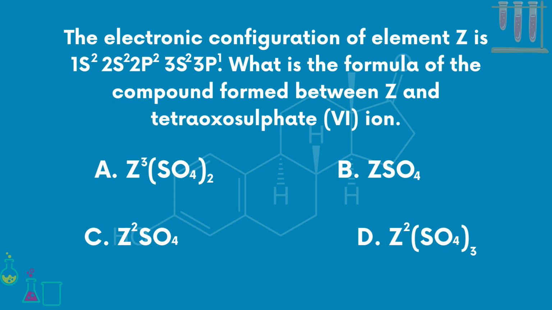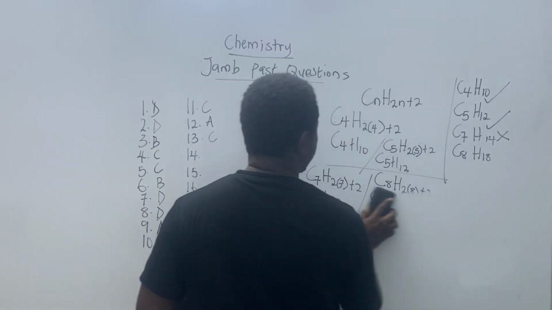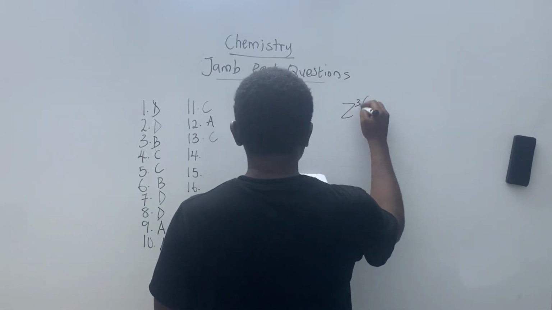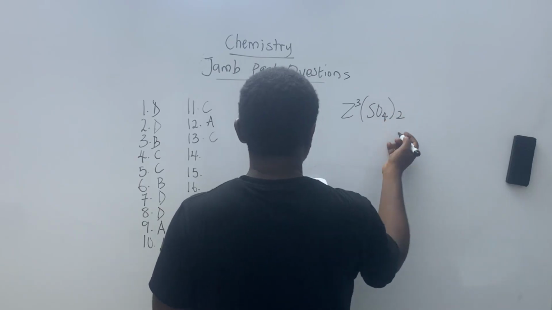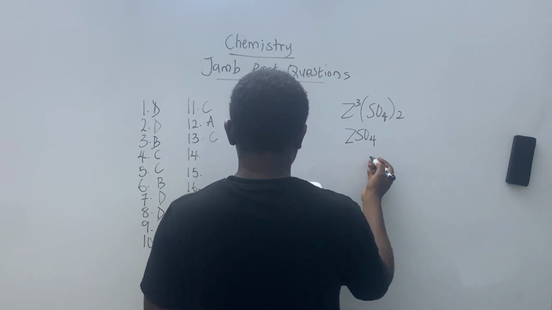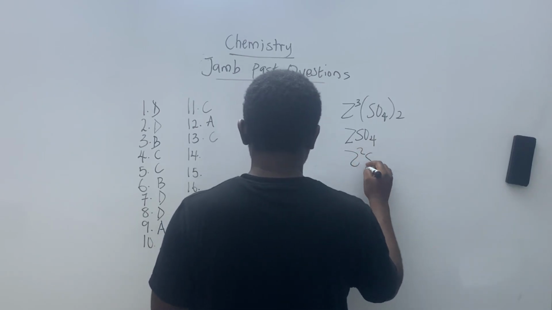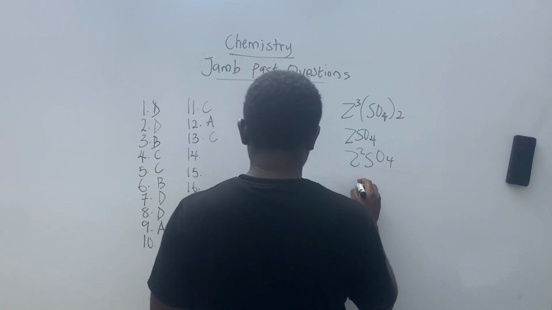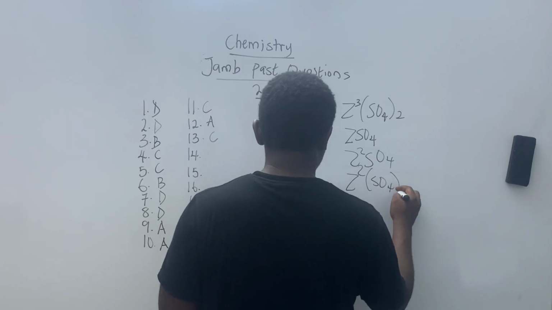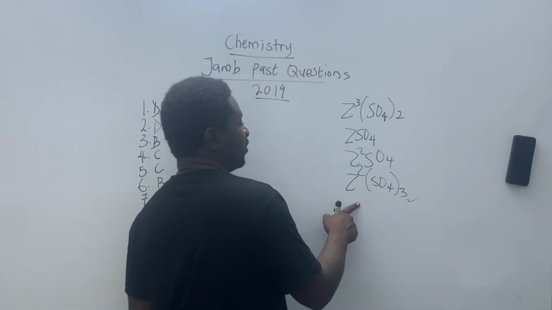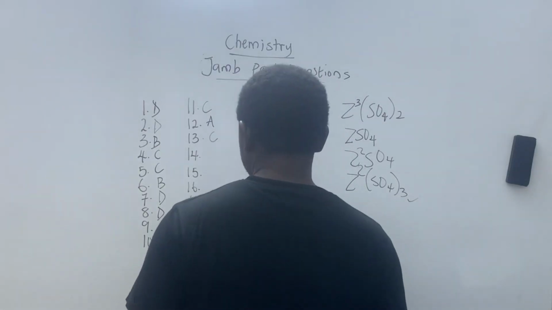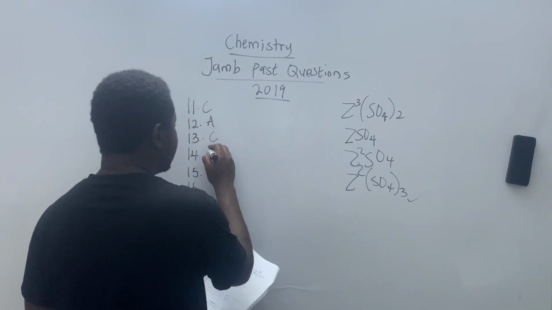Okay, let me write that. So don't look as if I'm trying to bring it up. Let me just write that. All right, so let's do this. So I'm going to have Z3, SO4 2. Okay, that's the question. Option A is ZSO4, that's option B. Z2SO4, that's option C. And D is Z2 into SO4 3. The option is actually this. Time to explain this, I will do that, don't worry. All right, let's go. So question number 14, I will have D.